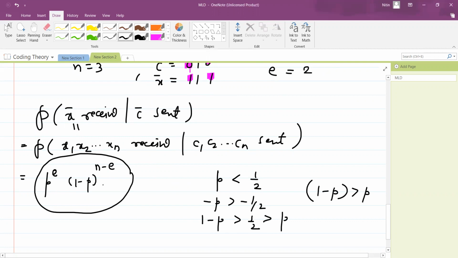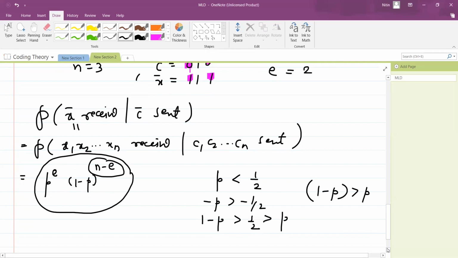So in this product, 1 minus p is bigger, so if you want to maximize this probability, this part should contribute more, and this part will contribute more provided n minus e is more. Okay, and n minus e is more provided e is small.